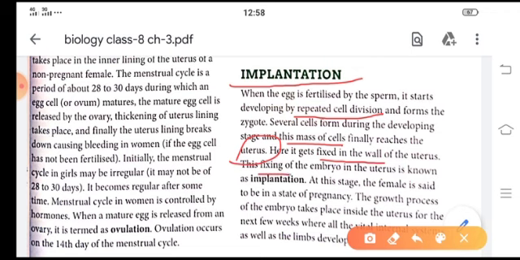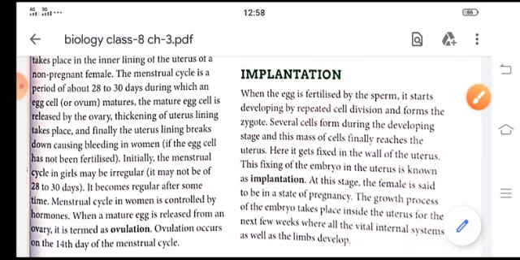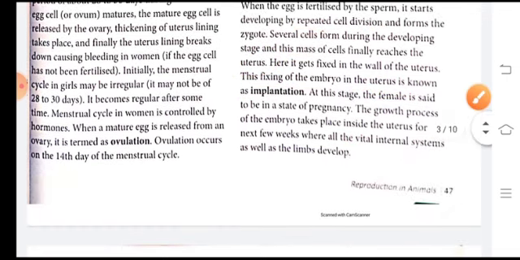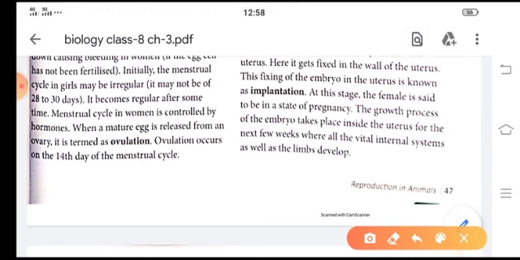This fixing of the embryo in the uterus is known as implantation. After implantation, the state of pregnancy occurs. The growth of the embryo takes place inside the uterus for the next few weeks, where all the vital internal systems as well as the limbs develop.